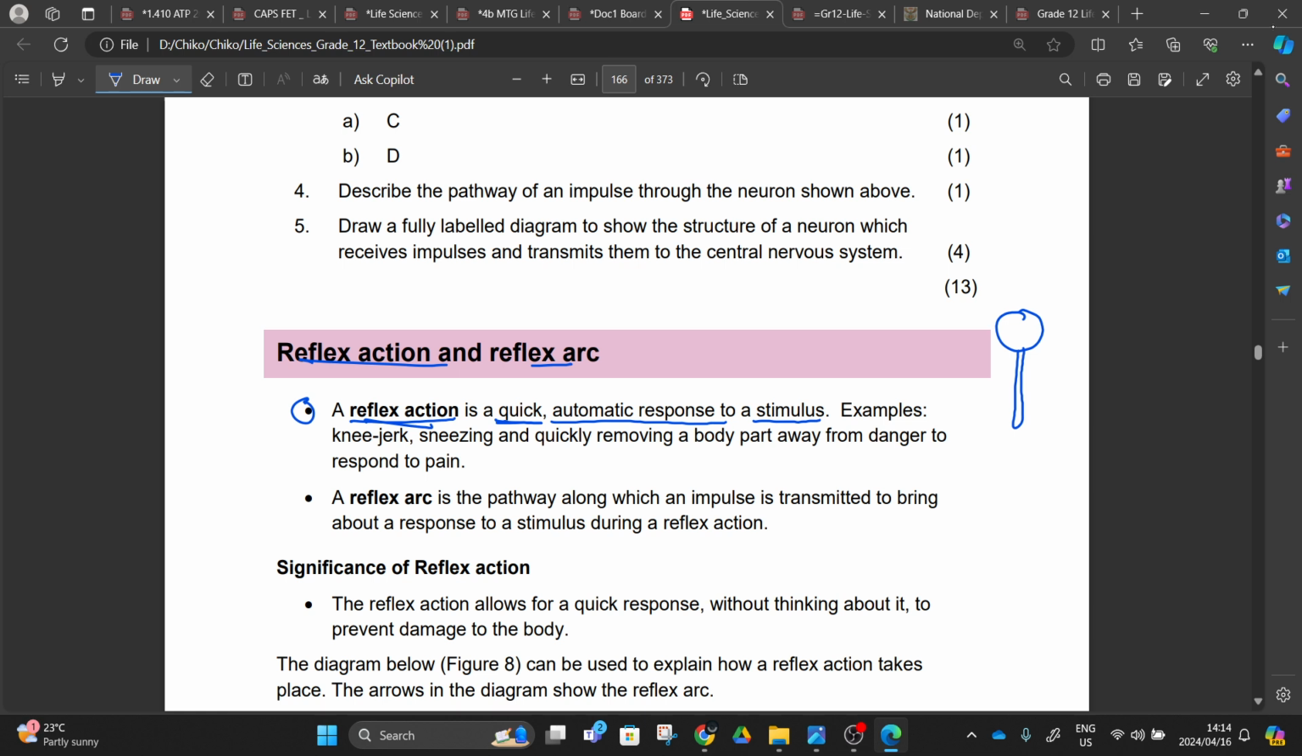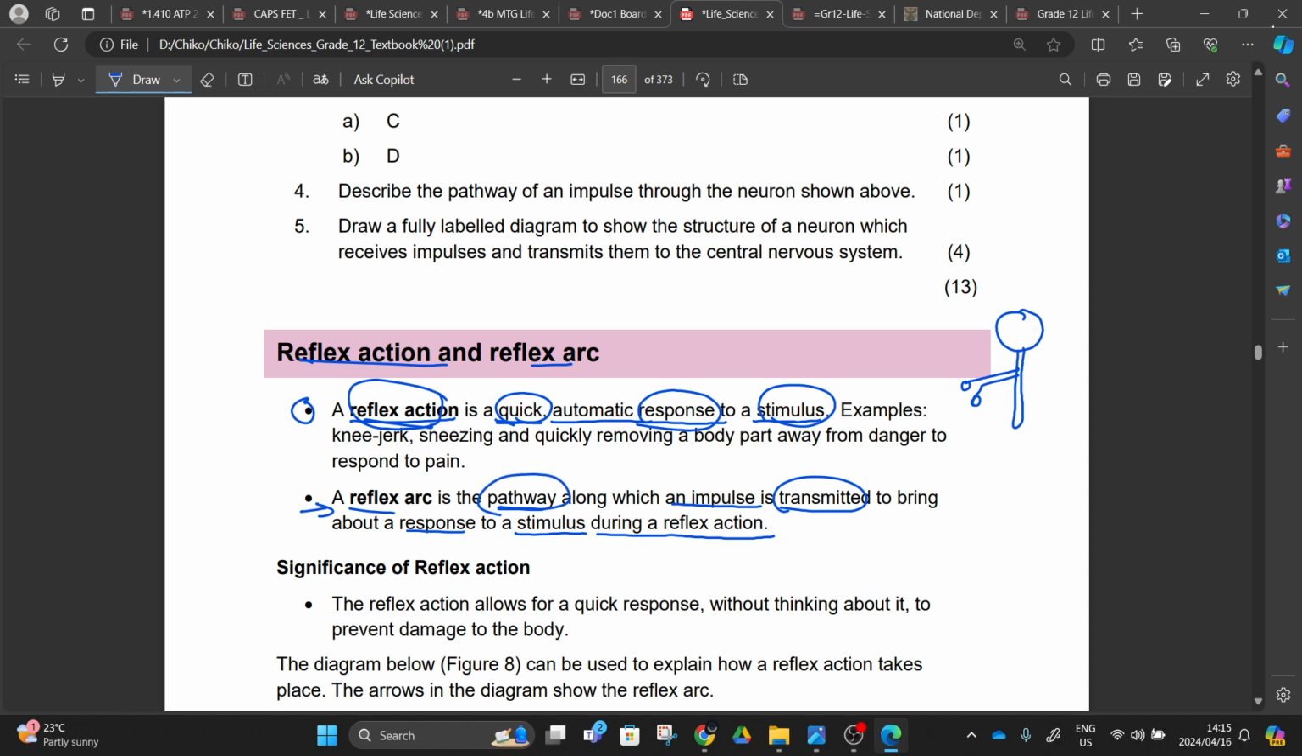So what are we going to do here? We have the neurons that are picking up and bringing the impulse to the spinal cord, and another neuron taking these impulses away to the effector, right? A reflex action is a quick response to the stimulus, and this reflex action is brought about by a reflex arc. A reflex arc is the pathway along which an impulse is transmitted to bring about a response to the stimulus during a reflex action. A reflex arc is a pathway.